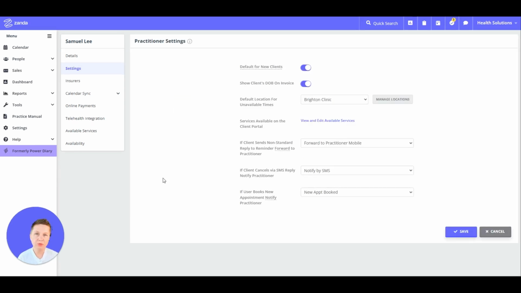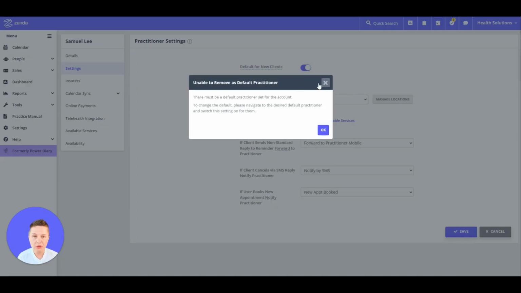The next practitioner profile tab is the settings tab. It helps you to set up the display options and the general settings for this practitioner. And don't forget to always click on these information icons to get an idea of what this page does for you, for example. Now let's have a look at each of these settings and I will give you a brief explanation of what this means. So the first switch here is the default for new clients.